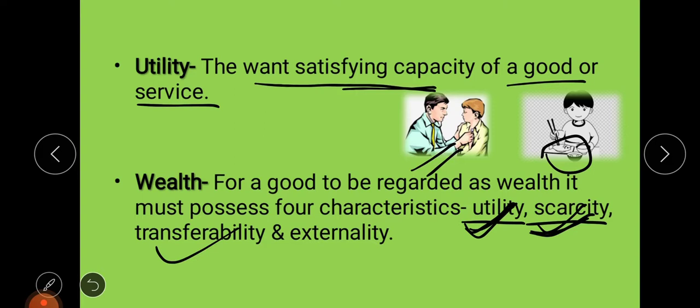Then externality. Externality means some other benefits. It can be positive also, and it can be negative externality also. Harmful effects might be there, or some good benefits might be there from that particular good or service. So any good or service will be called wealth only if it has all these four characteristics. If any one is missing, then it will not be called wealth.